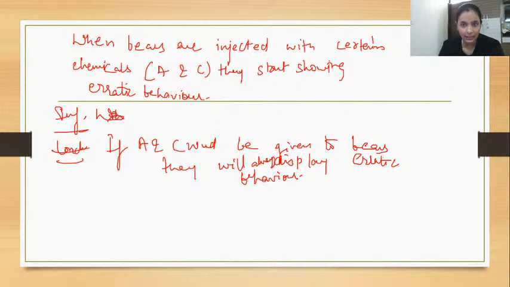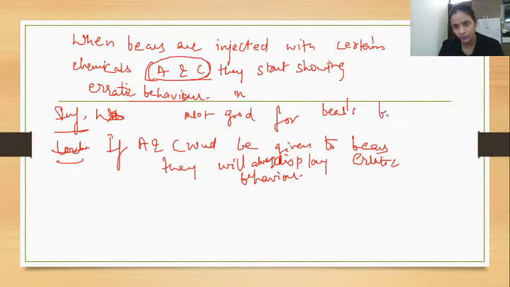Now what is the inference then? Can I say that certain chemicals like A and C are not good for their behavior patterns? Can I say that these chemicals like A and C, certain chemicals, are not good for bears' behavior? Now you tell me where the confusion is and what the problem is. You can write certain chemicals like A and C.